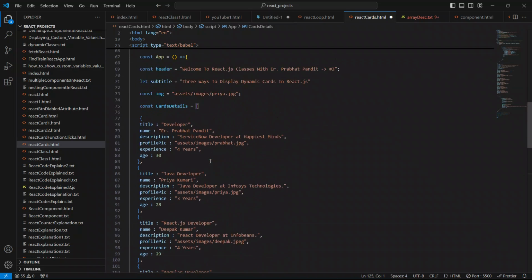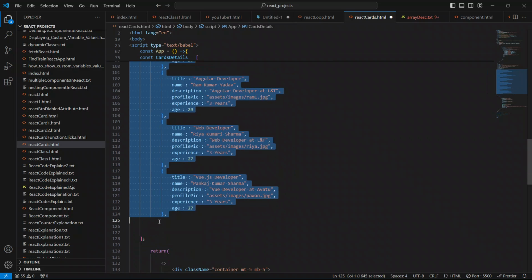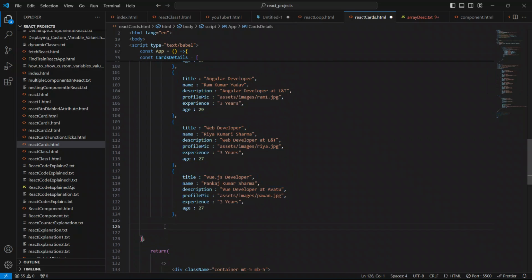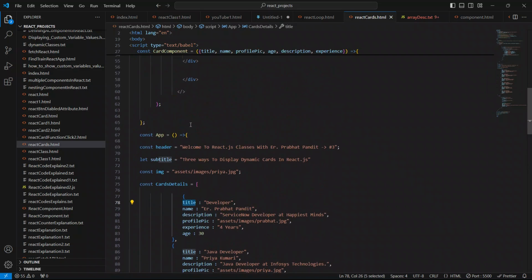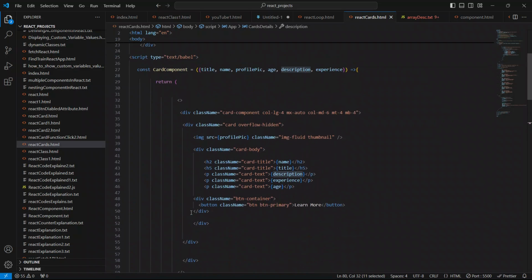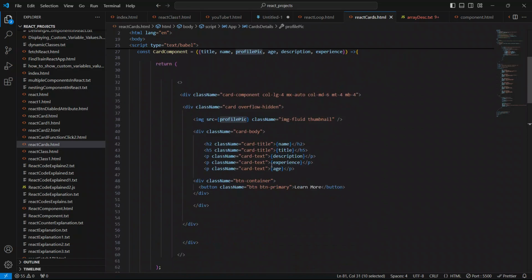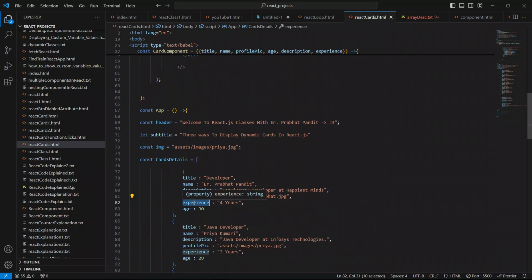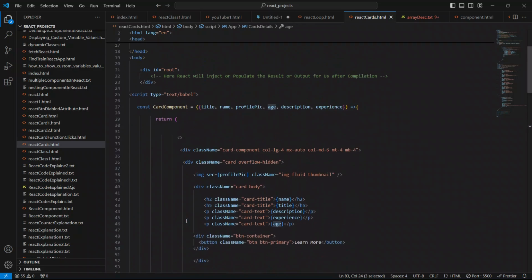Let me put it inside like this. So this is cool. Now this is title, name, description, profile pic, and this is experience, and this is age.